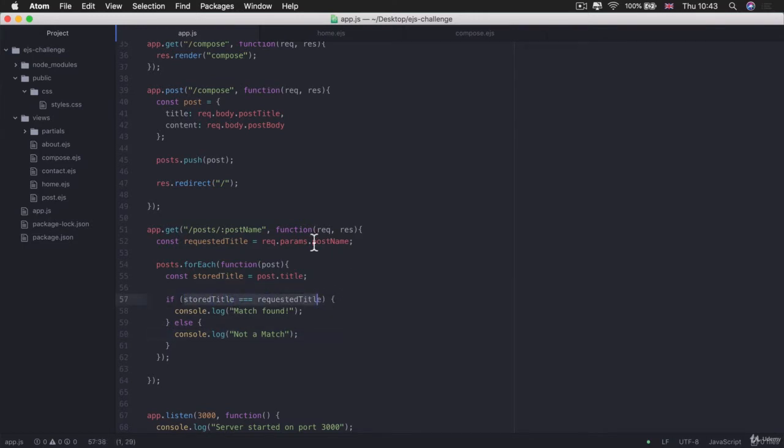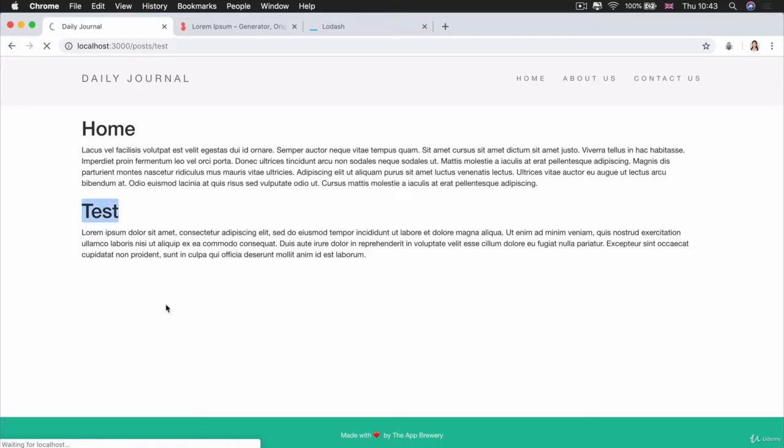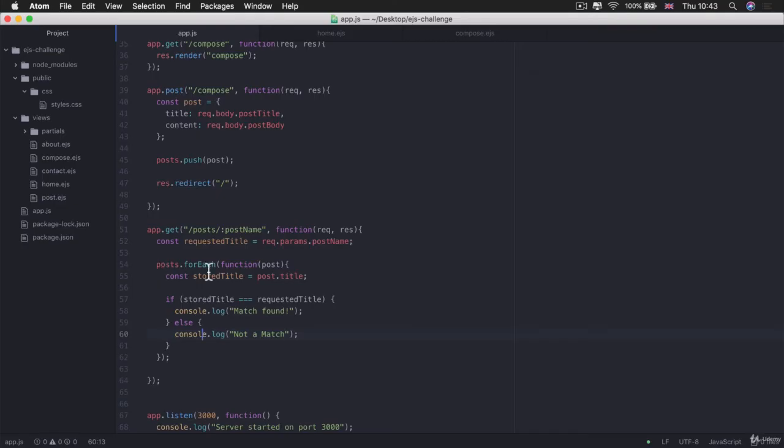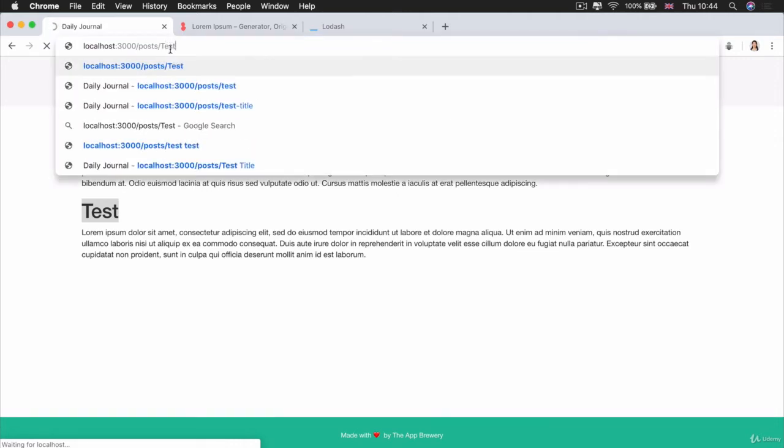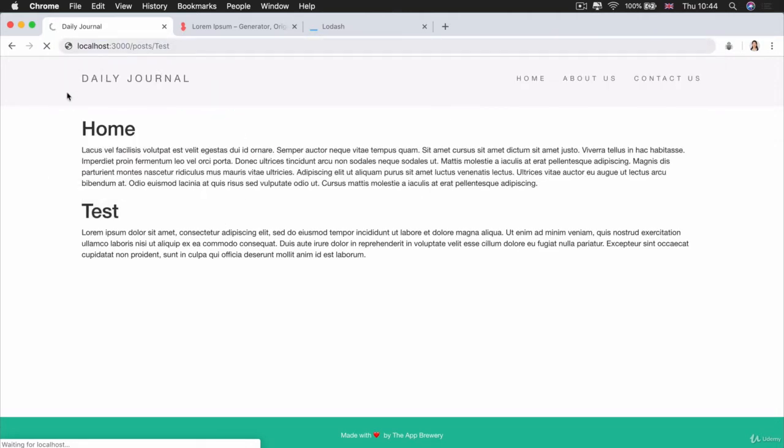And that is because in our code, we're testing to see if store title is equal to requested title. If the requested title had a lowercase t and our store title, because it's a title, probably has title case, so most of the words are capitalized, then this is not going to be true. But in most cases, URLs should be lowercase, so it doesn't really make sense to put in a capital T in there. It looks very, very weird.